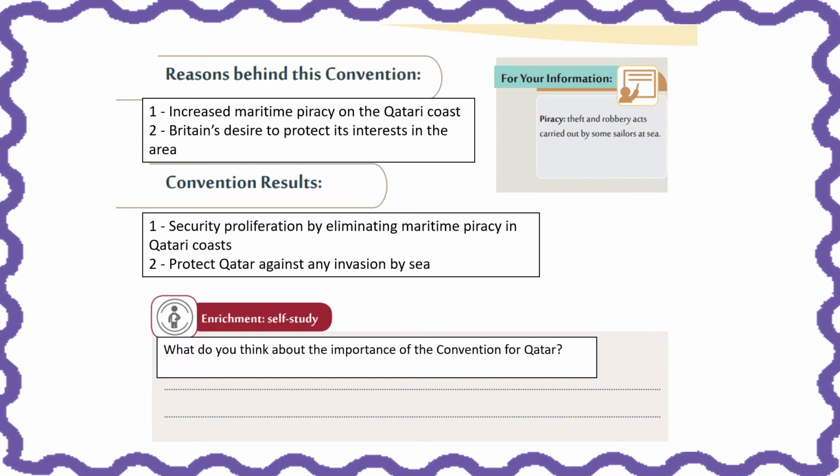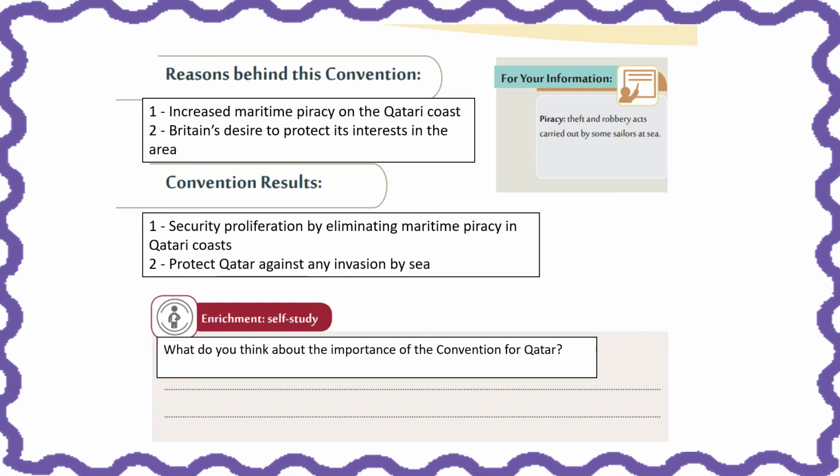Pirates board their ships and attack ships of merchants and other sailors, and they take away whatever goods they can find in there. During that time, and even up to this time, it's an illegal practice. It is a wrong practice. So in order to protect its interests in the area, meaning in the Arabian Gulf, and at the same time help Qatar in decreasing maritime piracy or theft at sea, the convention was signed.